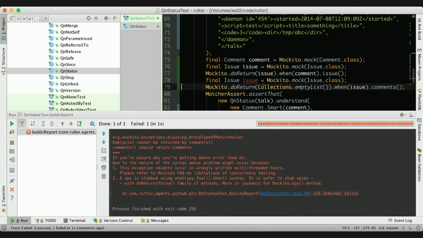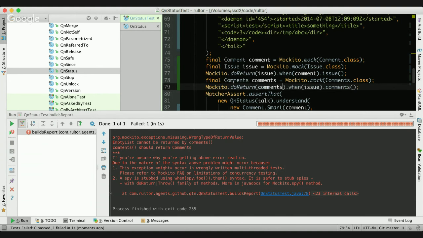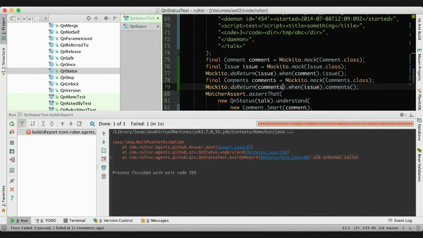So we need to create another comments mock. You see how complex and absolutely not clear the code is becoming. It is a little clear to me now while I'm writing it, but a few minutes later, again, null pointer exception. Let's see what's going on.